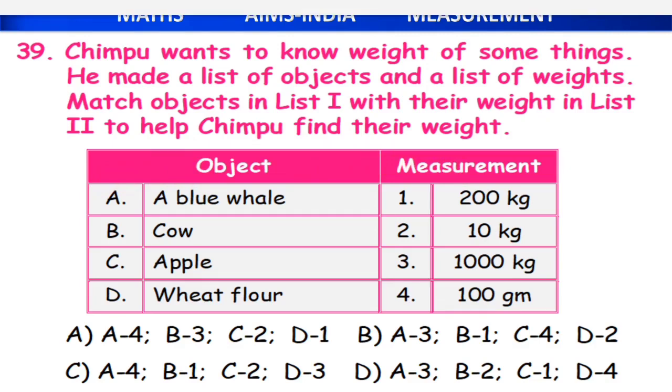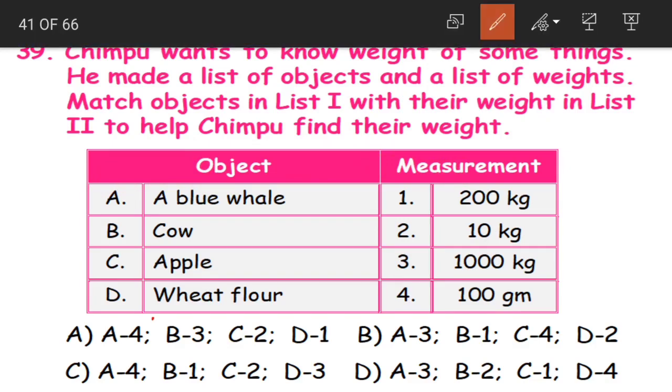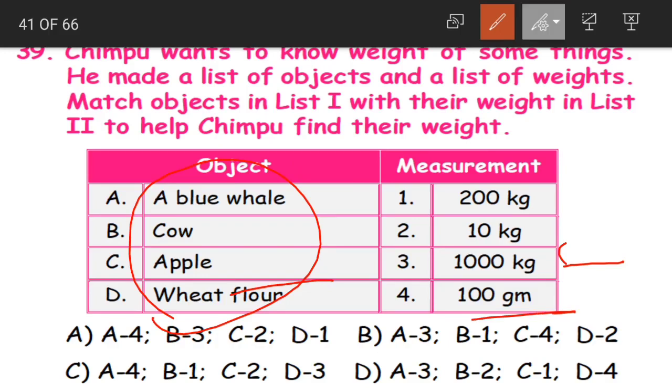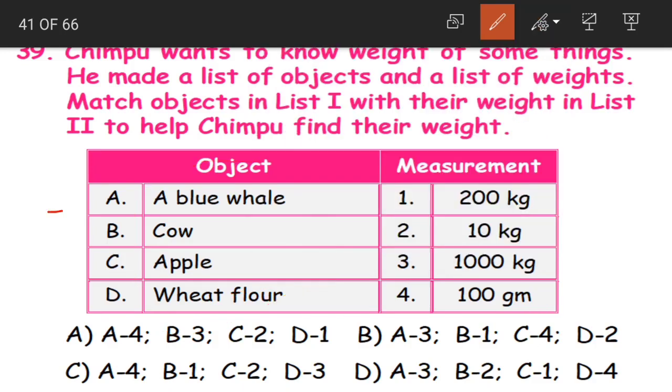Chimpu wants to find out the weight of these 4 things, and he has also made a list showing different units, different measurements. Now we have to match these objects to the measurements. These need not be the exact answers, children, but the nearest answer. Okay. Coming to a blue whale.